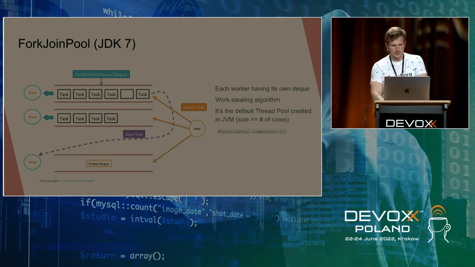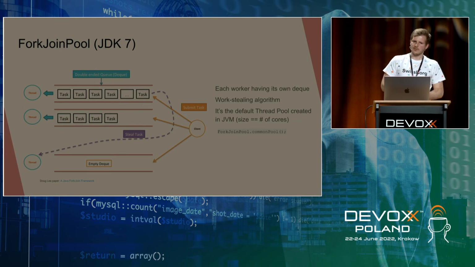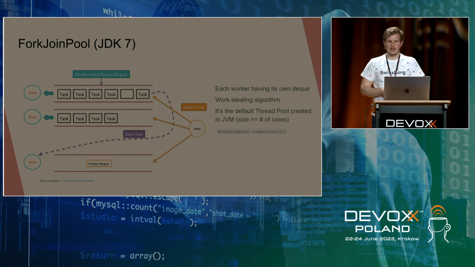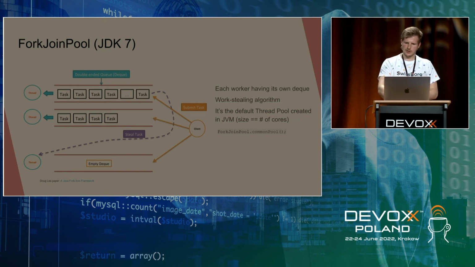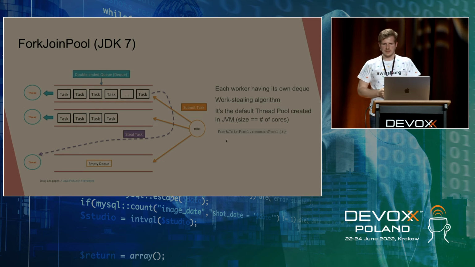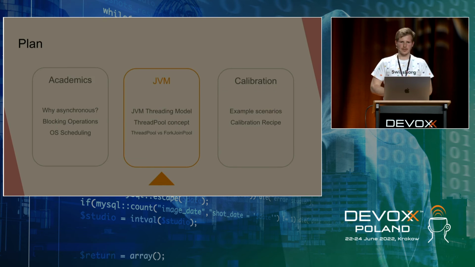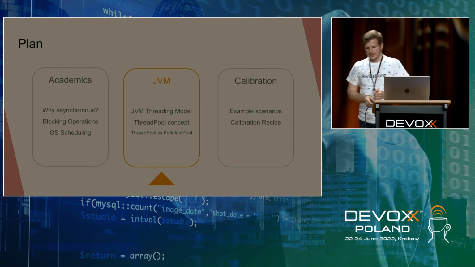And this thread pool, this ForkJoinPool, is used by default by the JVM. Every time you start the JVM, this thread pool is created, with the size defaulting to the number of cores on the machine on which you are starting your JVM. And you can access this thread pool by calling this code here, ForkJoinPool.commonPool(). So that's it about the JVM.